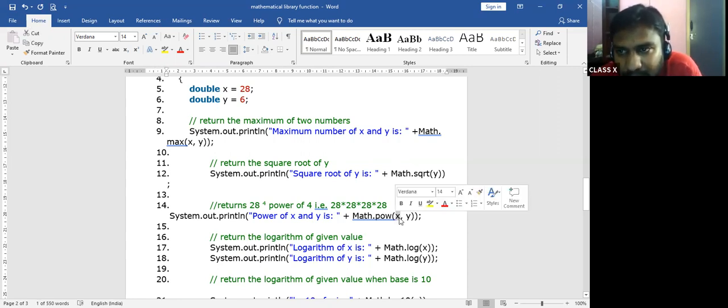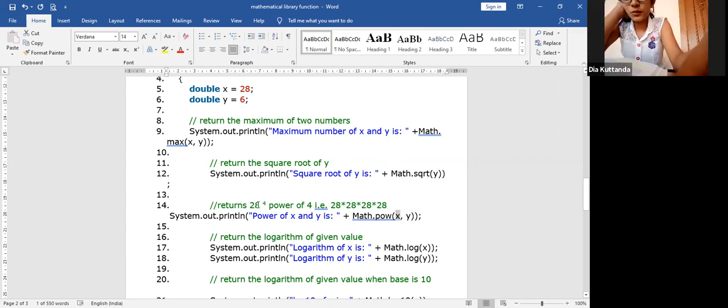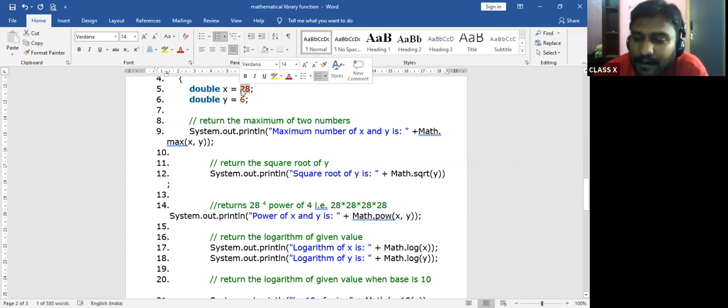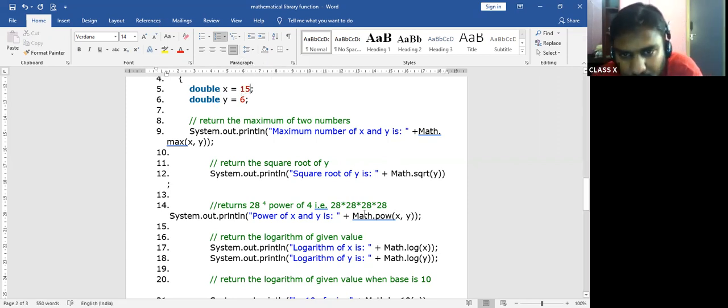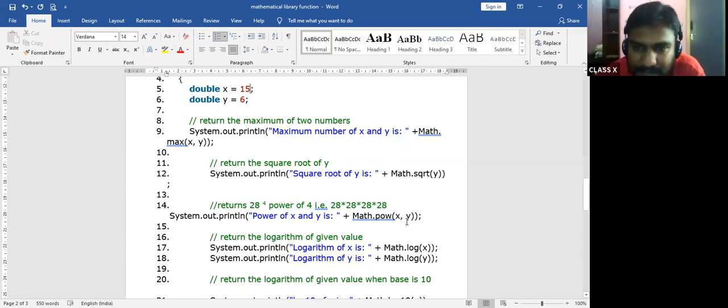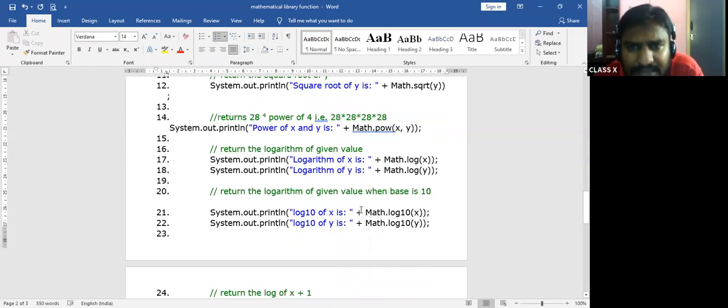Any doubt here? No, sir. In case, for example, x value is 15, tell me, Math.pow of x comma y, what will be the value? 15 power 6. Yes, exactly, 15 power 6. Clear? Yes, sir.